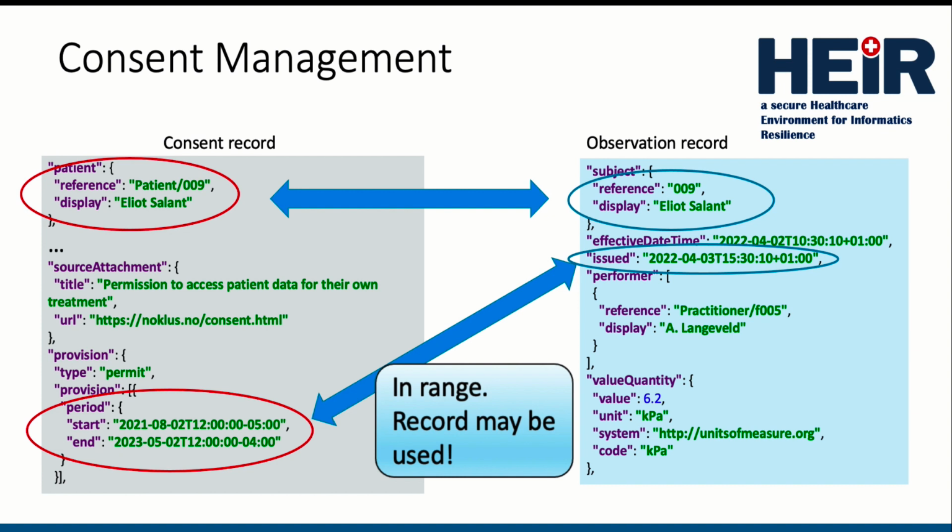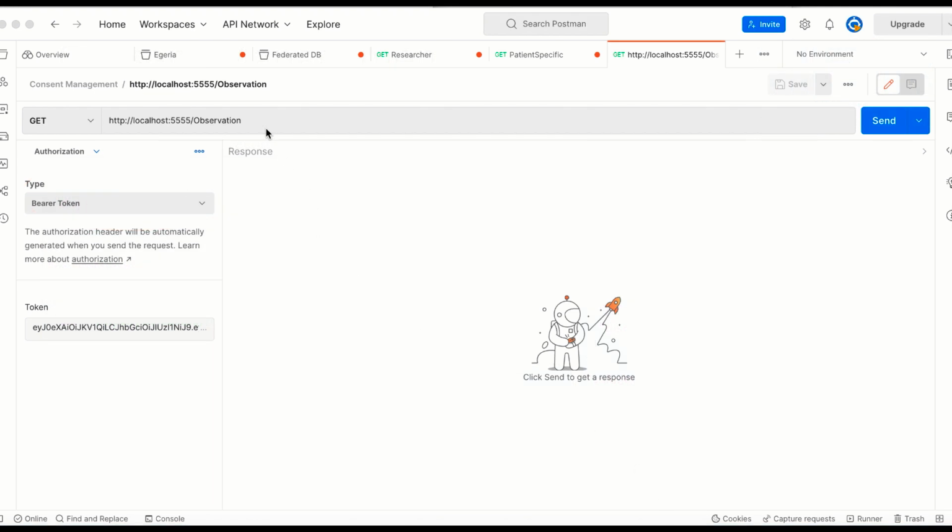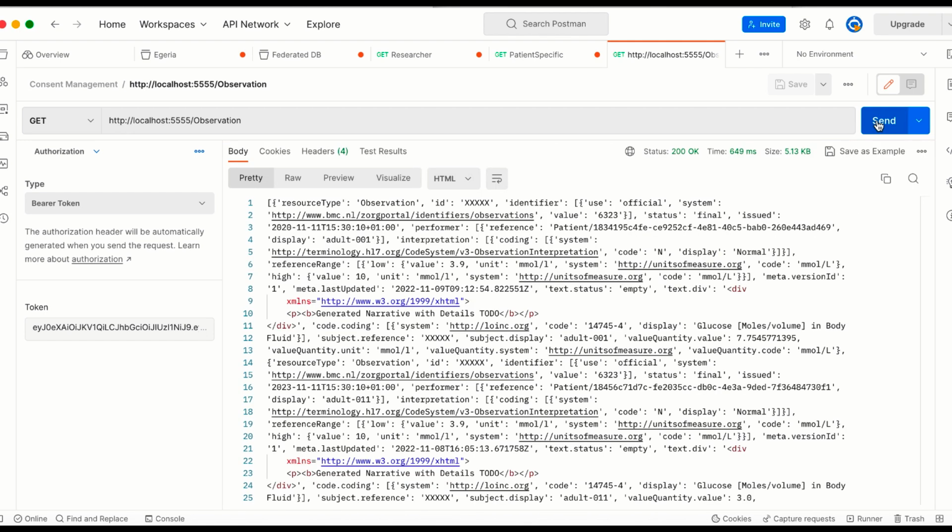The privacy-aware framework policy can easily be configured to anonymize PII information before it is returned to the researcher. Once again, we will look at how this could be executed through a REST command. Here the researcher is issuing a command to the FHIR server, in actual FHIR syntax, to request all observation records.